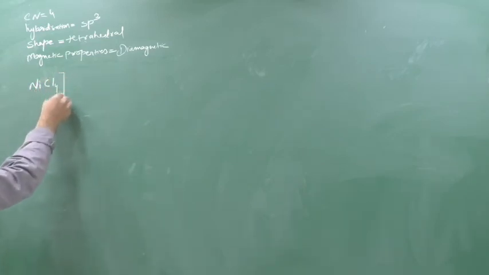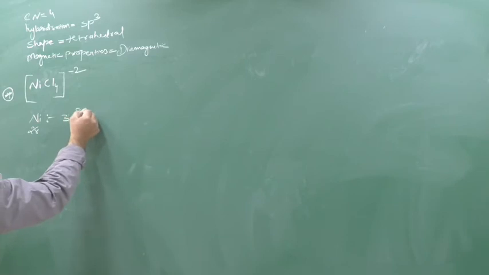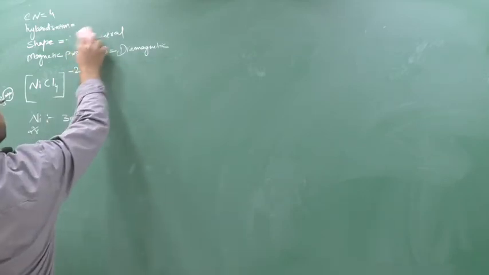Next is the nickel tetrachloride ion. Clear? Nickel's atomic number is 28, 3d8 4s2. What is the coordination number here? 4 only, because there are 4 ligands combined with the central metal atom.